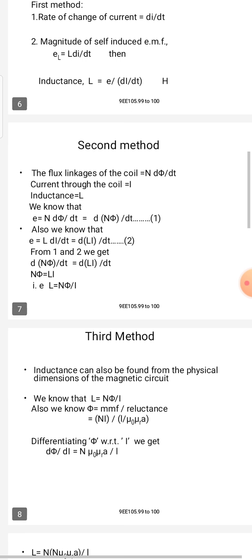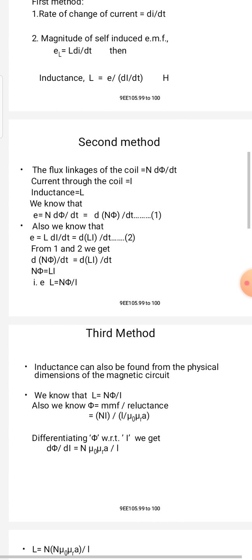In the second method, the flux linkages of the coil are N dφ by dt, the current through the coil is I, and the inductance is L. We know that the induced voltage E is equal to N dφ by dt, that is equal to d of (N into φ) by dt. That is equation number 1.